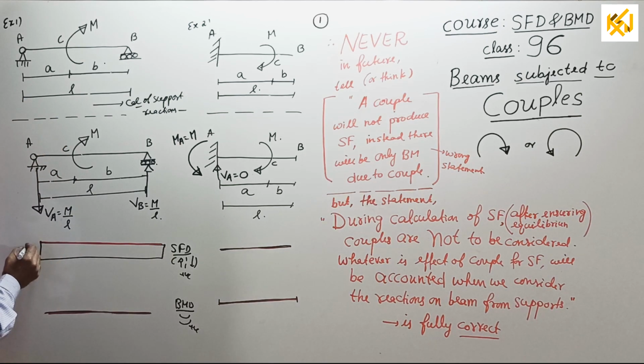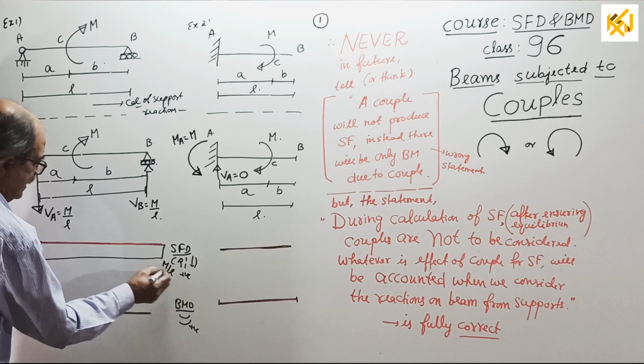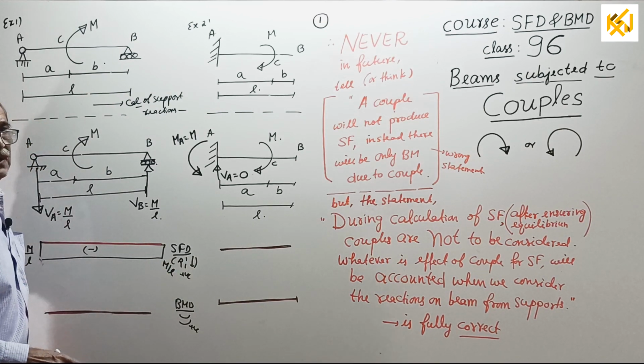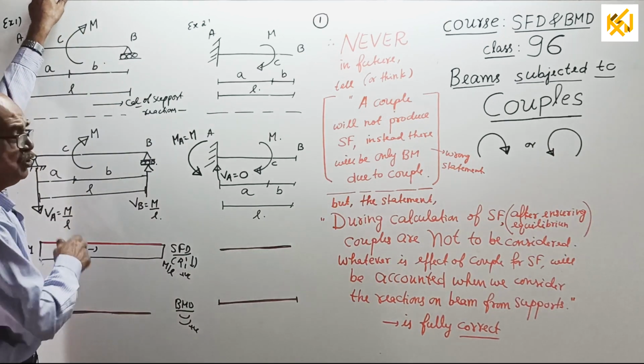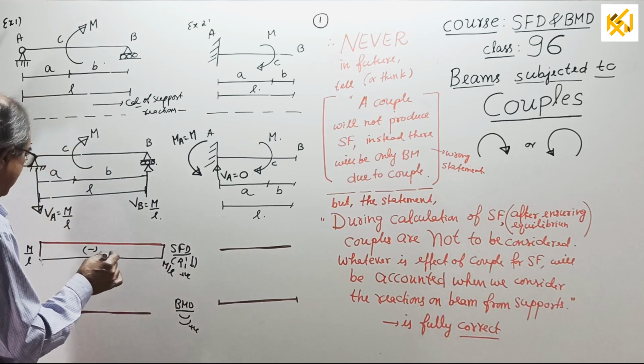this way. This is M by L. This also equals M by L. It will come minus. And BMD will come. See, when you find bending moment under the couple, you have to do twice calculation. That all will come one by one in order. Today I will draw the bending moment diagram.